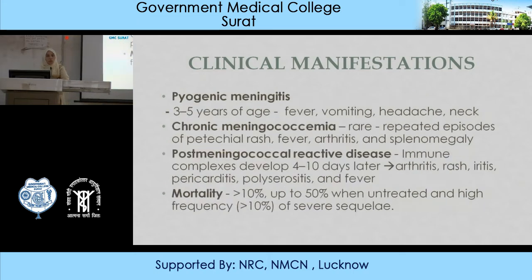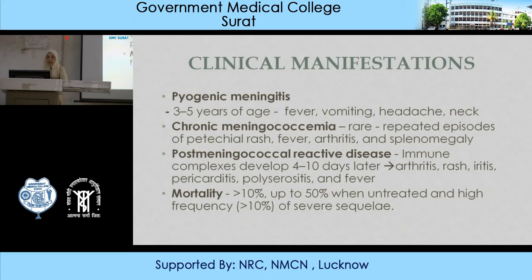Then you have a group of patients with pyogenic meningitis, usually seen in 3 to 5 years of age, and they present with fever, vomiting, headache, neck rigidity, all the signs of meningitis. Then there can be chronic meningococcemia, though it is rare, but it is still seen when you have repeated episodes of petechial rash, fever, arthritis, and splenomegaly.